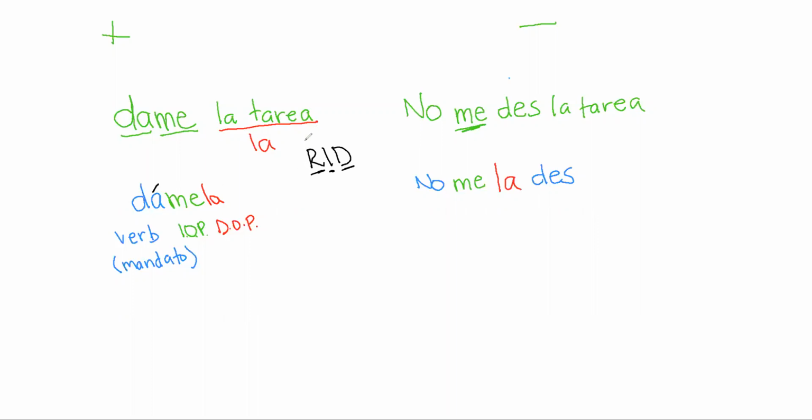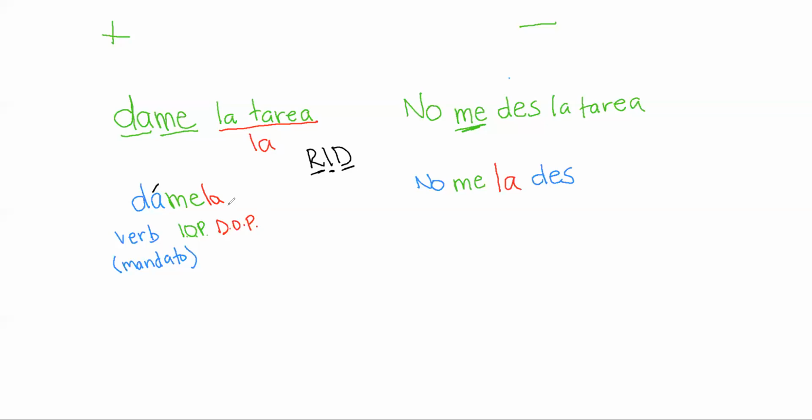So I'm going to go back to accent marks now. I said I'd come back to this. We showed an example of when we would use an accent mark in dámela. The reason for using the accent mark here was because this now violated the natural rule. Remember, the natural rule in Spanish is that for a word that ends in a vowel, an N, or an S, the stress falls on the second to last syllable. So when we're talking about commands with object pronouns, we only have to worry about vowels and S's.